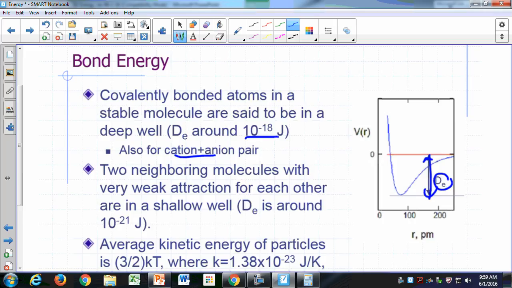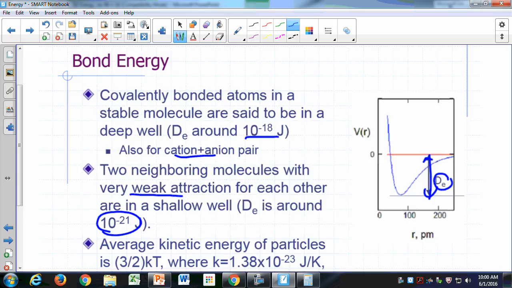Now, if you have neighboring molecules, remember that the atoms in the molecules are stuck together, but the molecules themselves are not stuck to other molecules, right? So we can say then that neighboring molecules would have just weak attraction for each other. So we say intermolecular forces are weaker than the forces that are holding atoms in a bond. Okay, that well depth is around 10 to the negative 21. So that's about 1,000 times weaker.